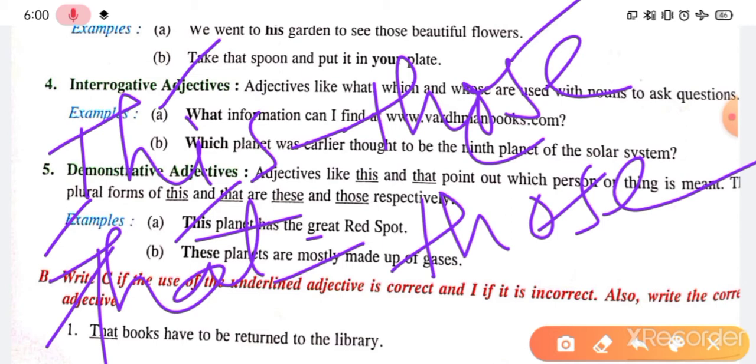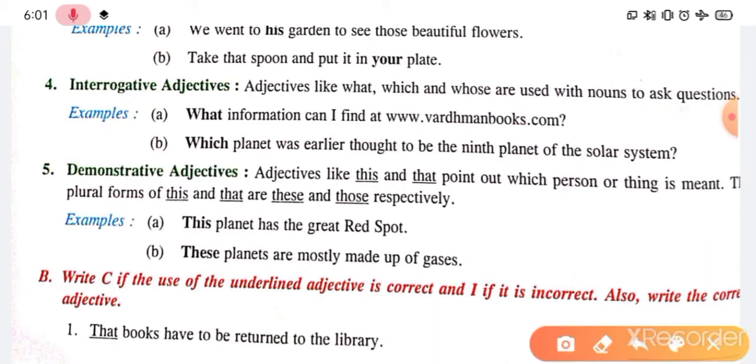And as per the use, we can say demonstrative adjective here, because the same word can be used as a demonstrative pronoun also. In the pronoun part, you might have learned this concept of demonstrative pronoun. See here how it is a demonstrative adjective. See, this planet has the great red spot, right? These planets are mostly made of gases.